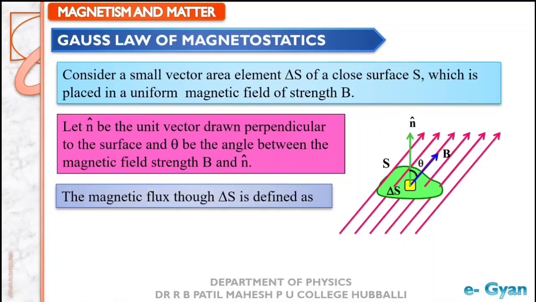Then we can write the magnetic flux passing through the surface delta S as delta phi B is equal to B dot delta S. Since it is a dot product, we can write it as B delta S cos theta. We have written the magnetic flux as phi B because we have already studied phi in electrostatics, which gives electric flux. Just to avoid confusion, we take magnetic flux as phi B. Moving ahead,